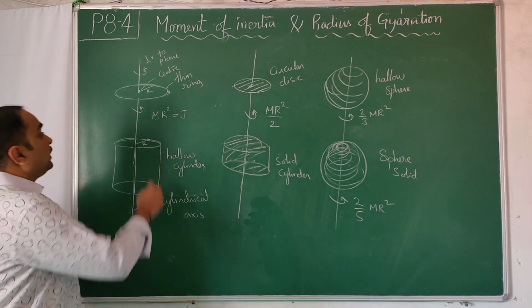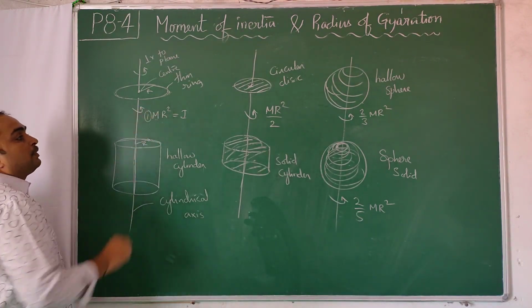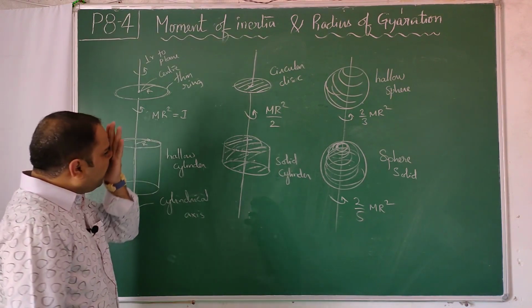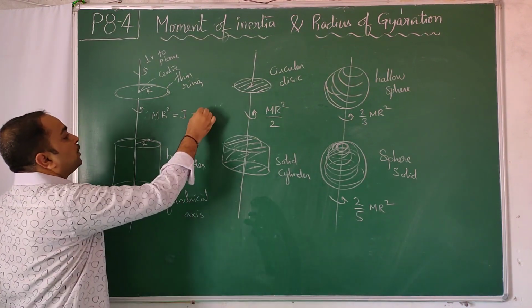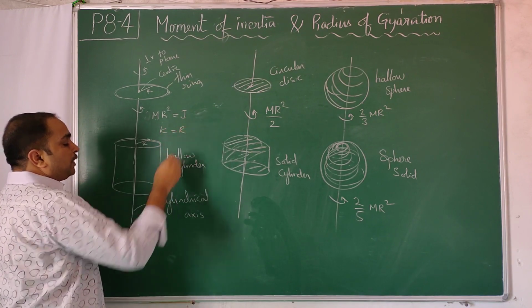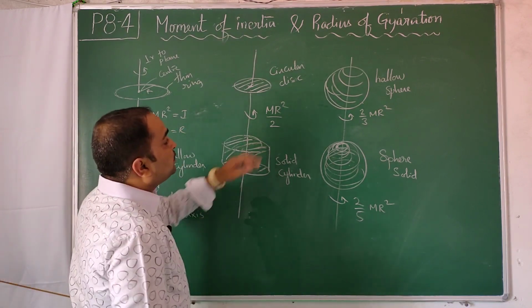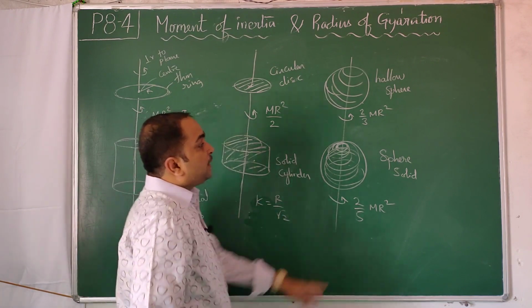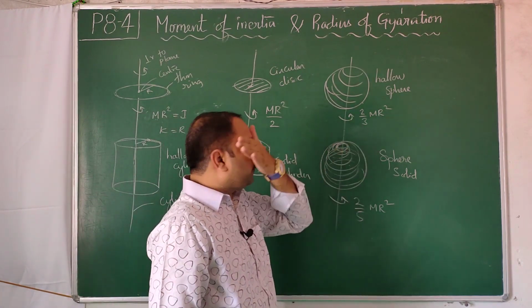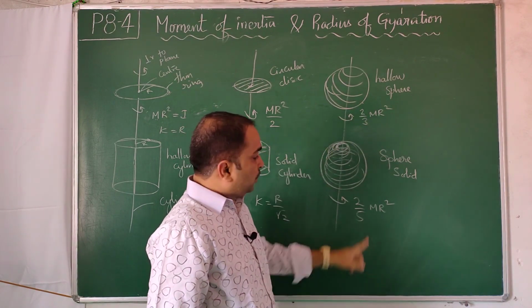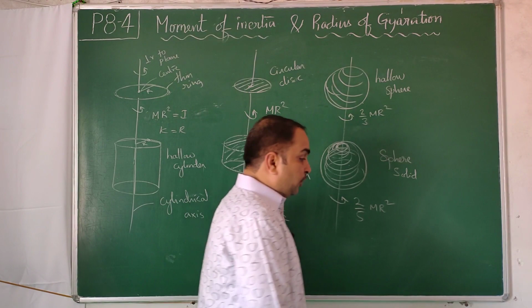And this coefficient, nothing else is there, becomes the k square by r square value in future. Or you can even get radius of gyration for this. M k square is equated, so here k comes r, here also k comes r, here k comes r by root 2, here k comes root 2 by 3 r, root 2 by 5 r. Like that you will get it.